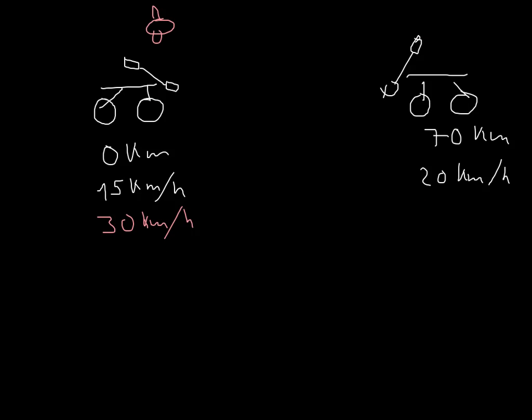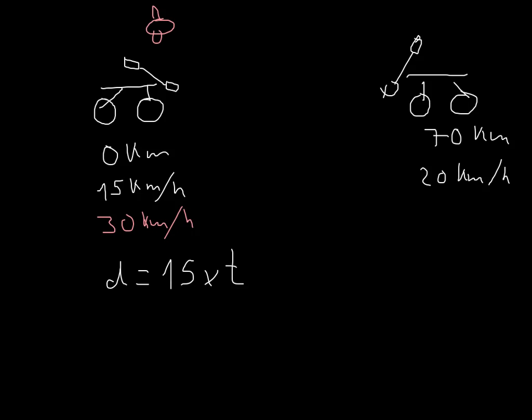So here we have two bikes, bike number 1, bike number 2. So what we need to do in order to figure out how much distance this fly is going to run is, first thing, write down equations for all of our stuff. Now, for the bikes, it's really easy, so let's start with the bikes. Now, for the first bike, we have that the distance is going to be 15 kilometers per hour times the time.